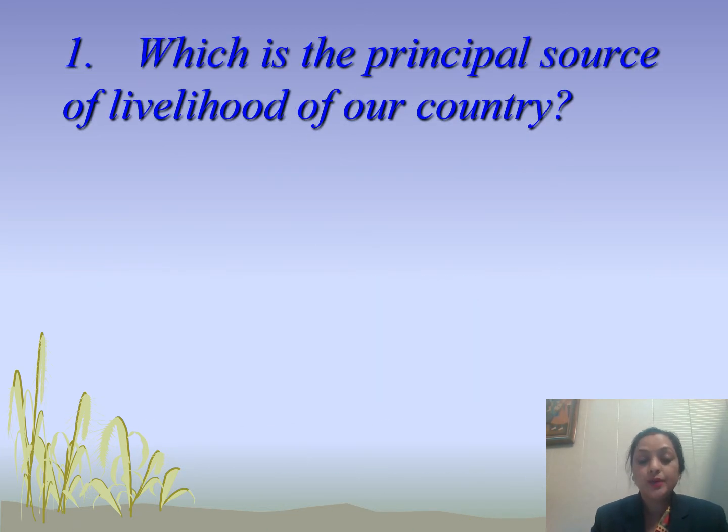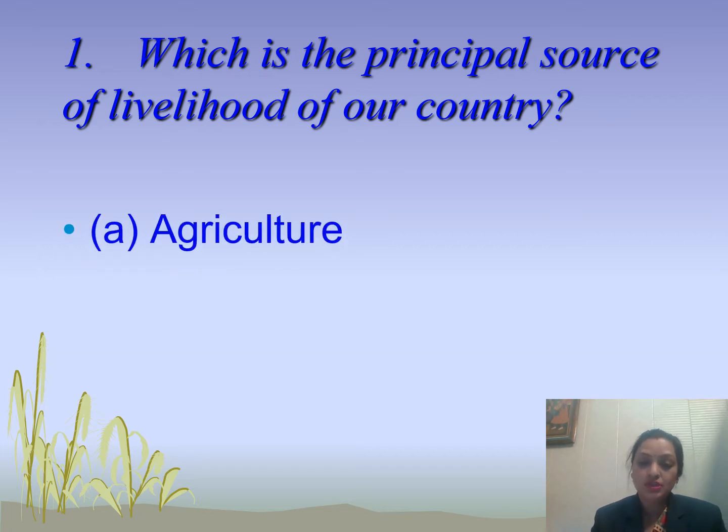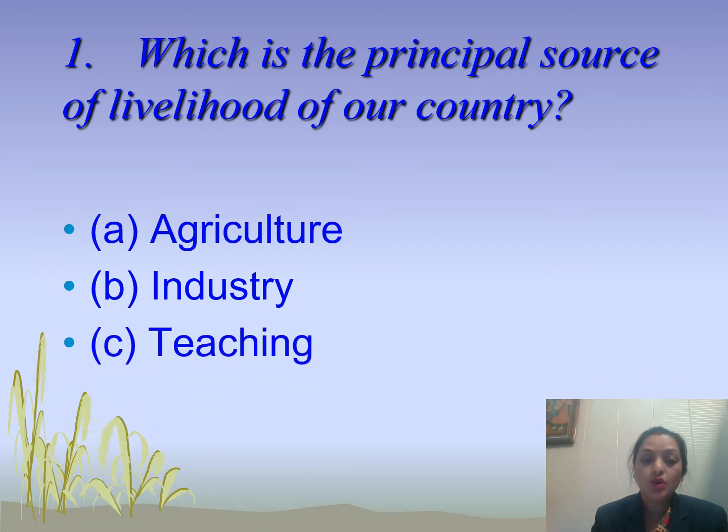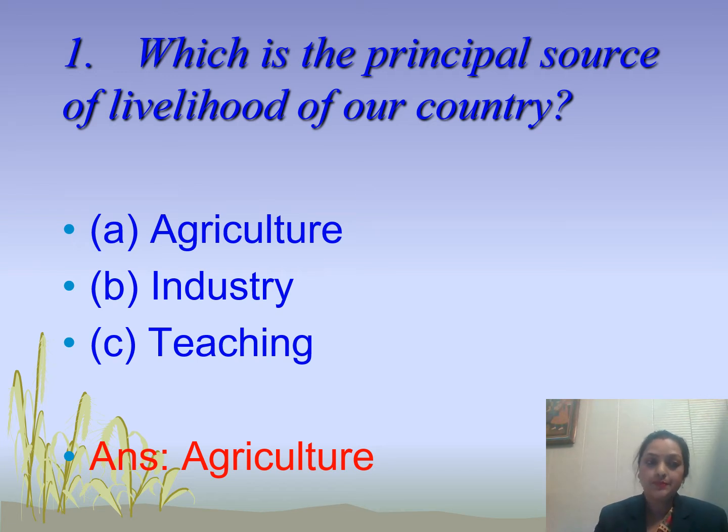So students, here goes the first question. Which is the principal source of livelihood of our country? The options are option A, agriculture, option B, industry, and option C, teaching. Now students, what will be the answer? Yes, the answer is agriculture. So agriculture is the principal source of livelihood of our country.